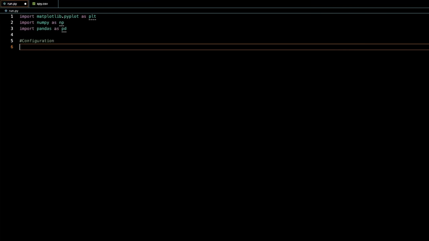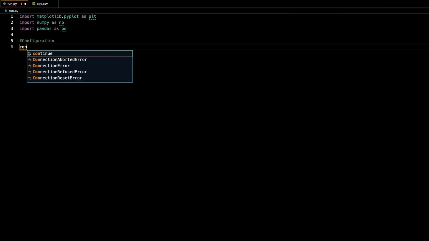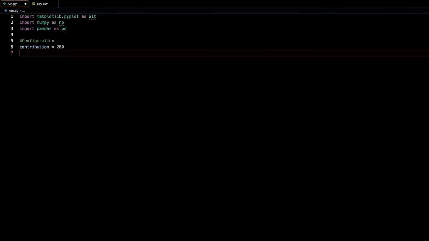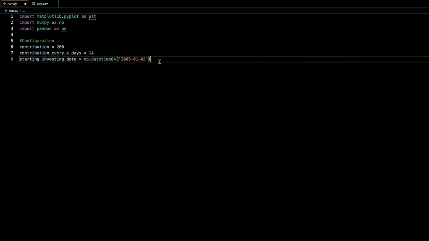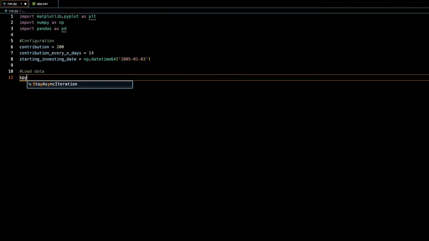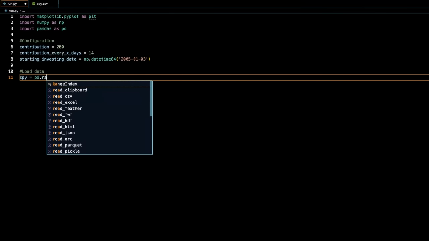In this model, you're going to be contributing on every paycheck. So let's just say that your contribution is $200 and that you're working this 9-to-5 job, you get paid bi-weekly. So you're going to contribute every 14 days. And we need to assume a date that we're going to start investing. I'm just going to pick 2005, but you could pick any date. And we'll load in our SPY data with pandas.